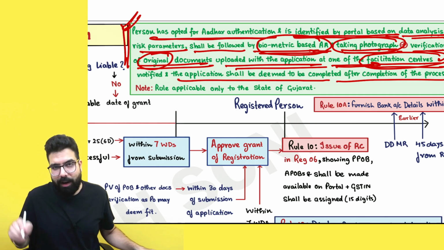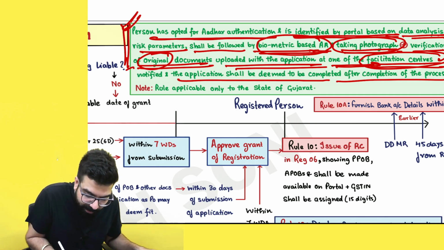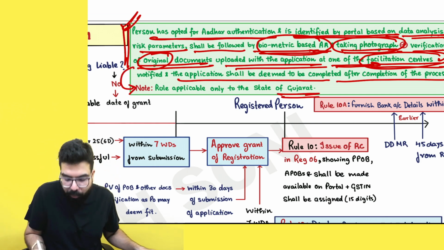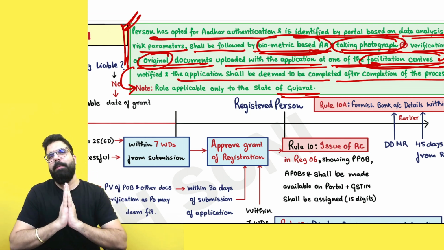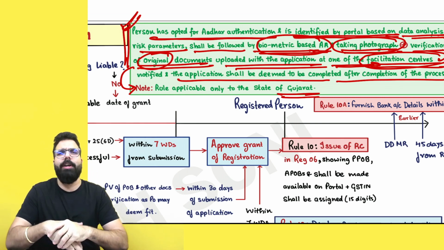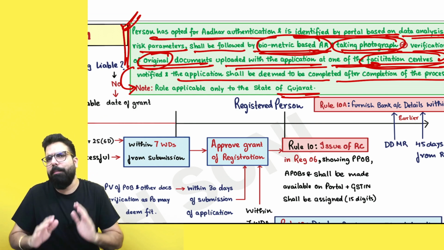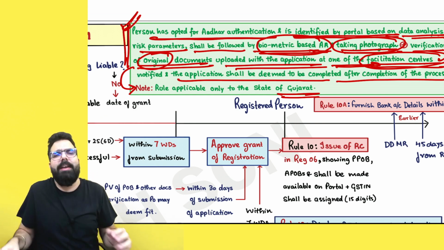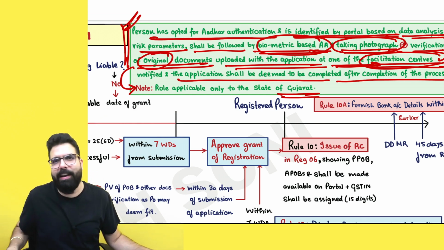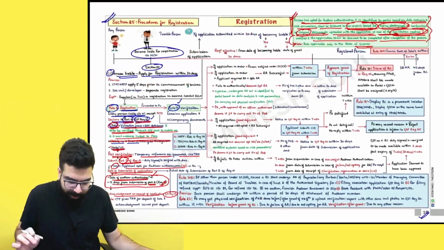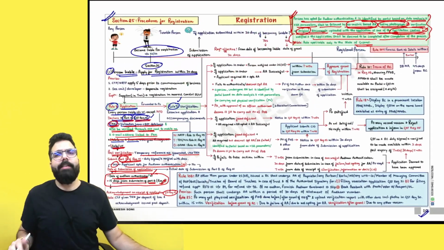But as of now, this process has only been implemented in the state of Gujarat as a pilot project. It means they have not implemented it across India. Only in the state of Gujarat have they implemented this, to check viability, etc., whether we can implement it across India or not. Done, sir? This point is clear. Now, listen to me very carefully.